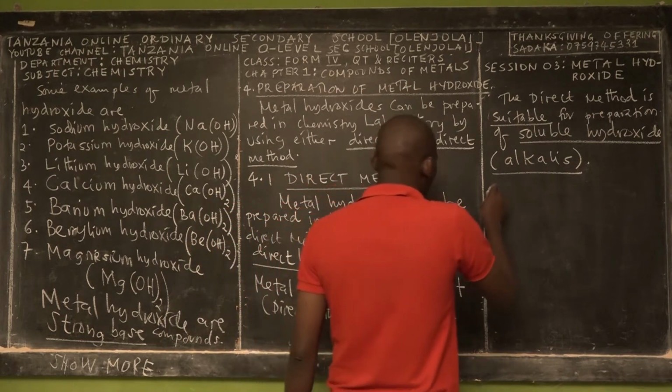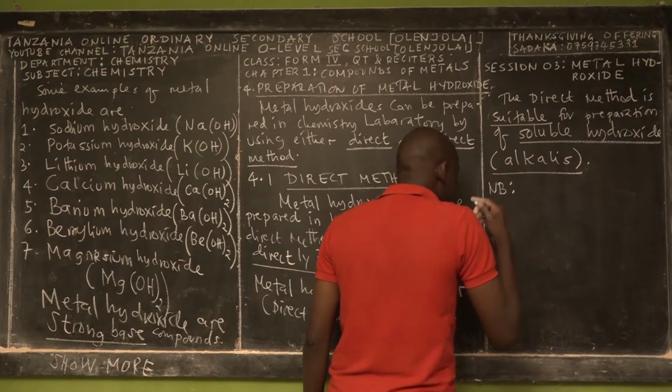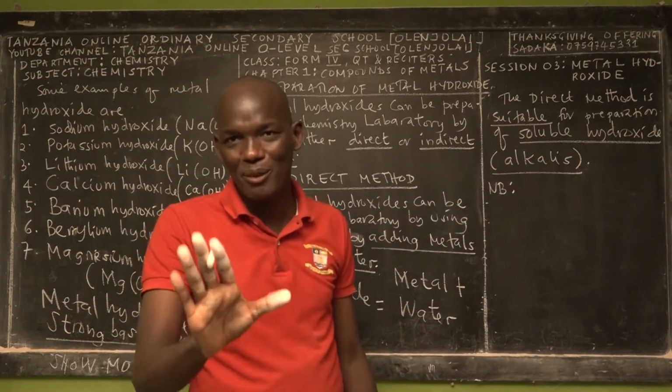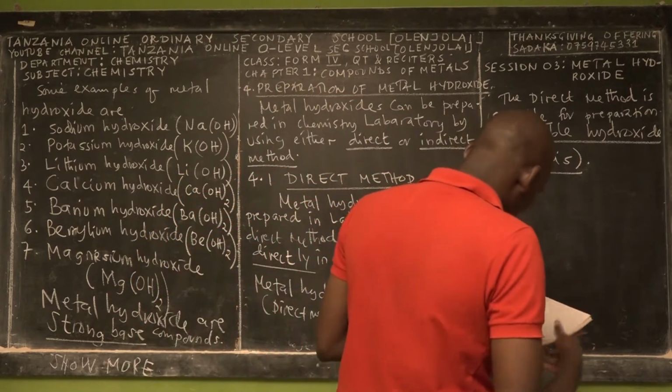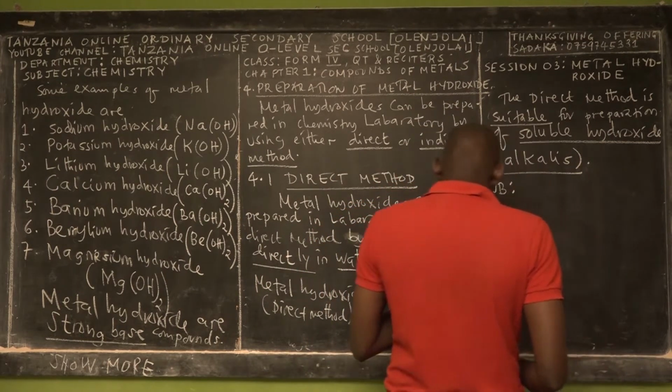Another point you have to note is that I know the direct method becomes very interesting and simple for you, for metal hydroxide and even for other compounds of metals that you learn.